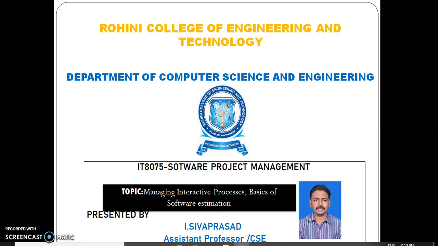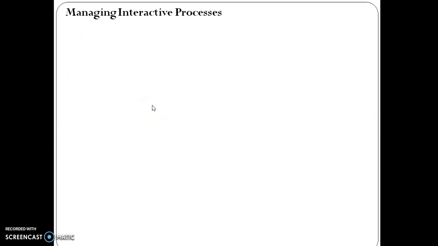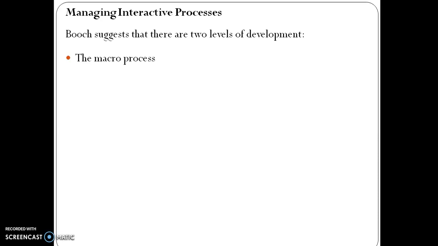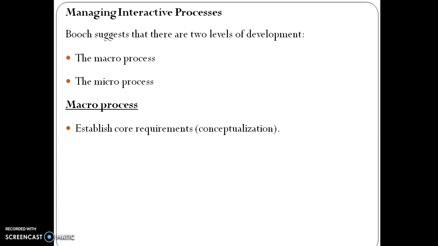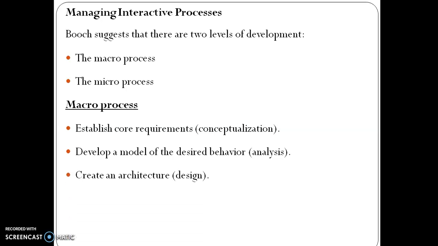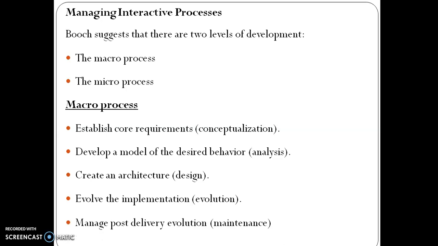Software project management. The topic is managing interactive processes, basics of software estimation. Managing interactive process. Booch suggests that there are two levels of development: the macro process and the micro process. Macro processes establish core requirements, develop a model of the desired behavior, create an architecture, evolve the implementation, and manage post-delivery evaluation.